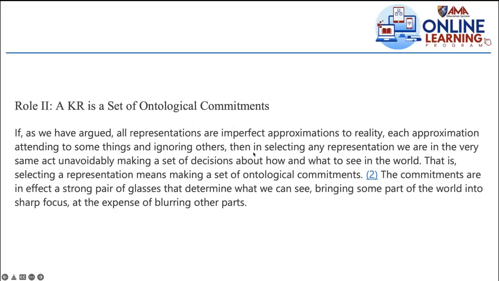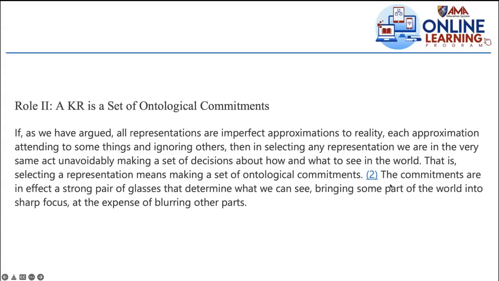Then in selecting any representation, we are in the very same act unavoidably making a set of decisions about how and what to see in the world. Selecting any representation has to do with the technique: is it the rule, the frame, the logic that you're going to commit to in the AI that you're going to develop? And that will affect how your machine makes decisions about how and what to see in the world.